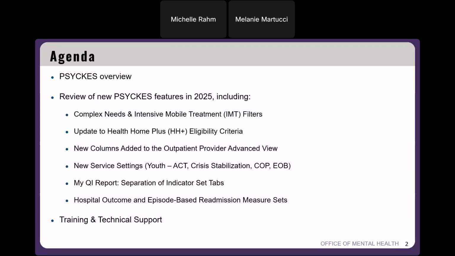We've also added some new columns to our current outpatient provider advanced view. We've added a few new service settings to Psyches that I'll be going over today. I'll also show a more recent update in my QI report where we've separated out our indicator set tabs. And then we'll touch on the new hospital outcome measure set and then our updated readmission measure sets as well. And then we'll make sure to end with training and technical support. And also at the end, I'll stop for any and all questions that come in during today's training.